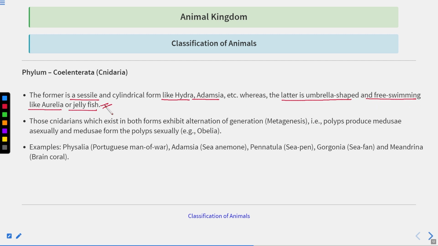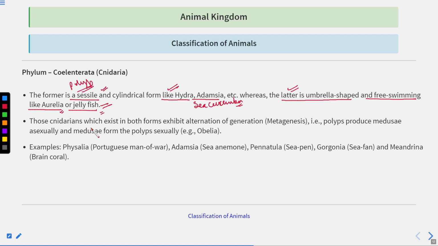This we have already discussed, that the former, that is the polyp stage, is sessile, attached to the substratum, and an example of such type is Hydra and Adamsia. Sea cucumber. Whereas the latter, umbrella shaped, Aurelia, that is the jellyfish.